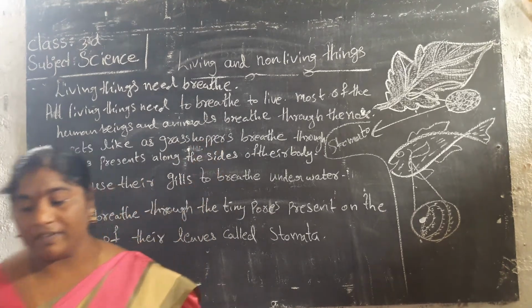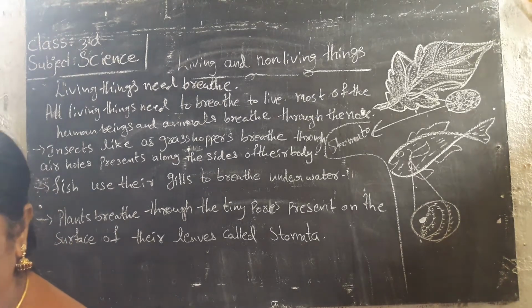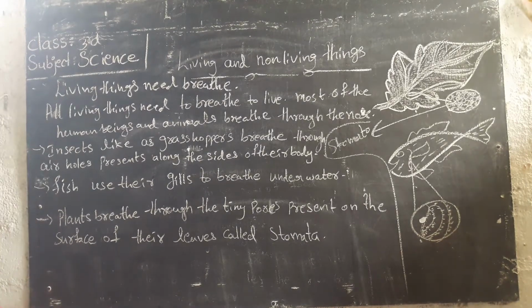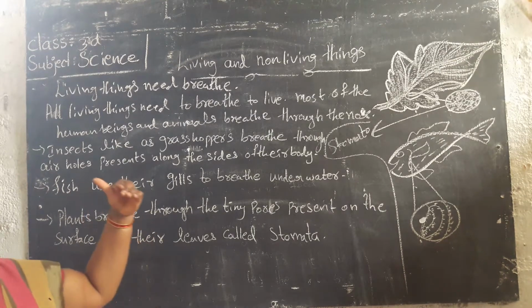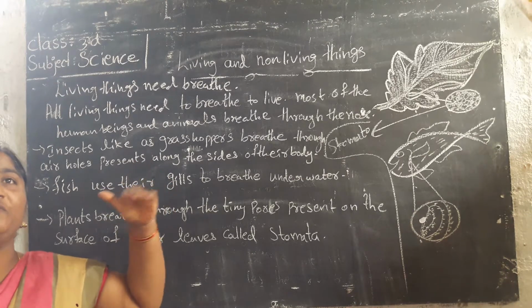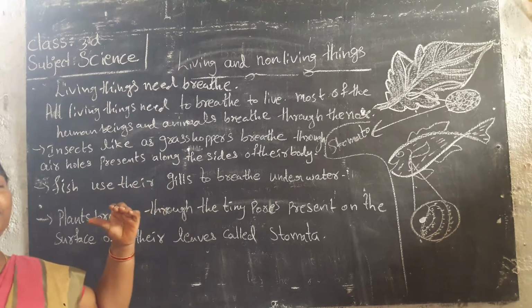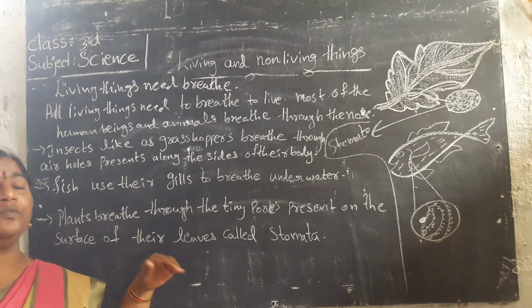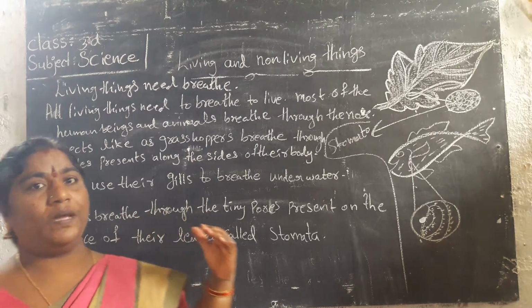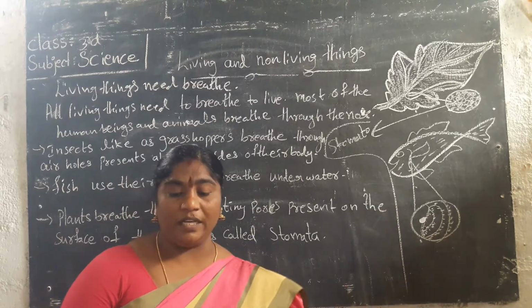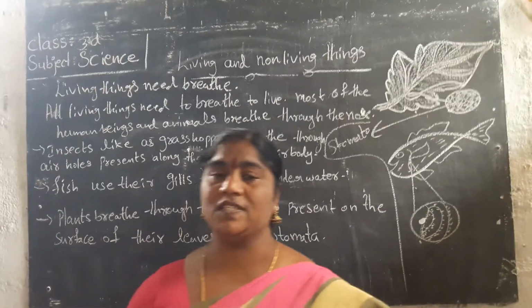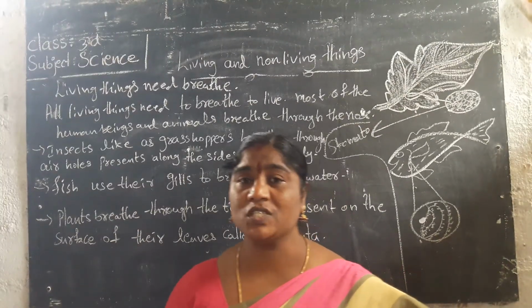Our next lesson is changes in sizes. What is that? First of all, small to big. A small seed grows up into a plant, and then a tree. A small baby becomes a woman or a man after some time. Similarly, living things need movement. Living things can move from one place to another.